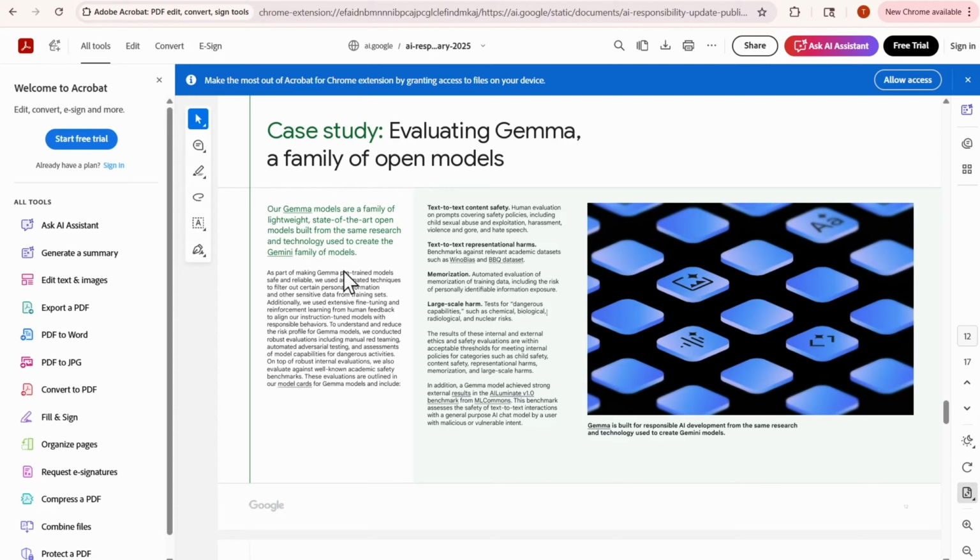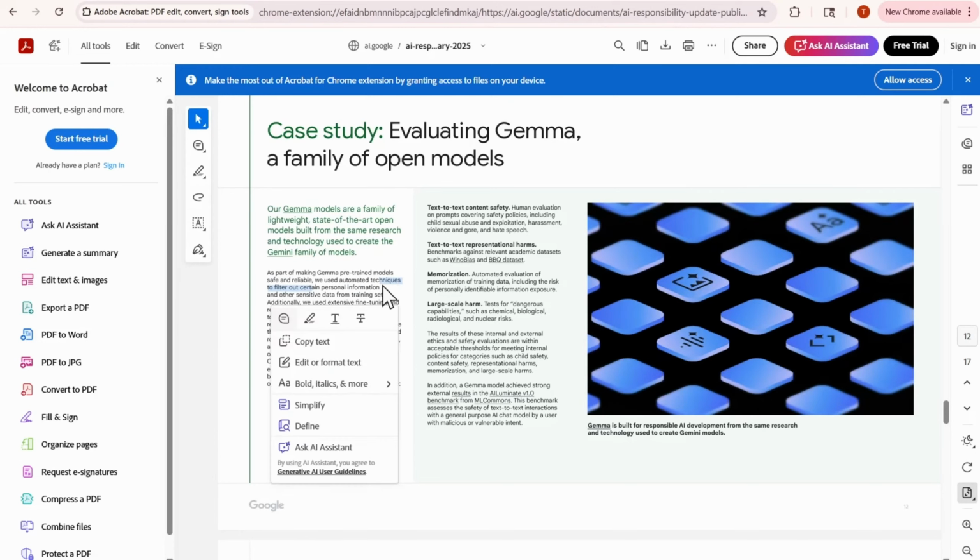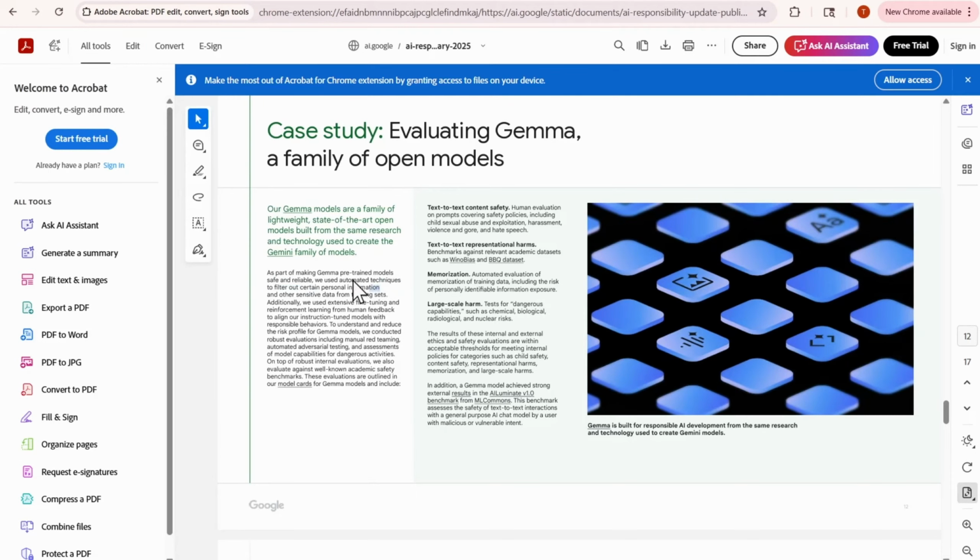As part of making Gemma pre-trained models safe and reliable, we used automated techniques to filter out certain personal information. Now, that's why we're looking at this, right? So essentially what they're saying here is that when they were pre-training Gemma, and to make it safe and reliable, they've used automated techniques to filter out certain personal information. Now, they've said certain personal information, which makes me think that there is still personal information that was used to train the Gemma model, okay?